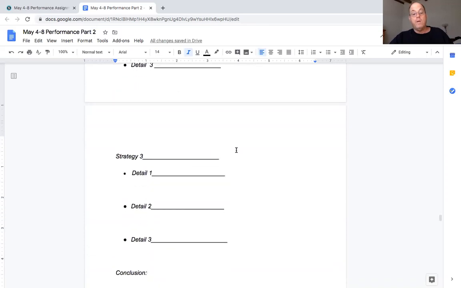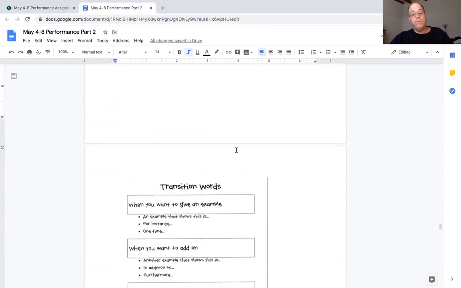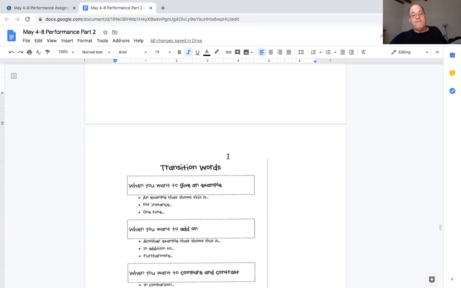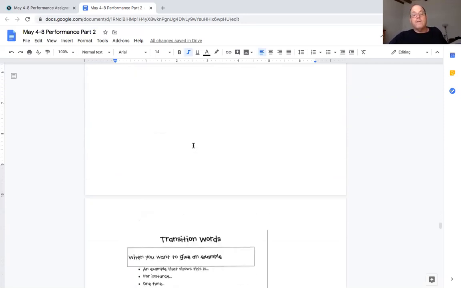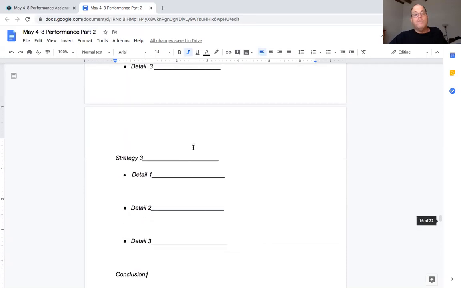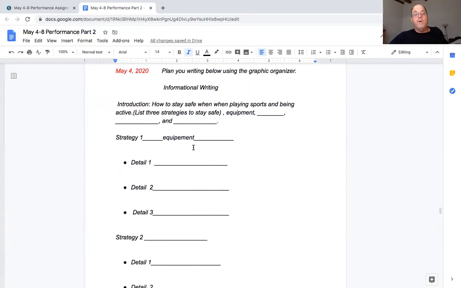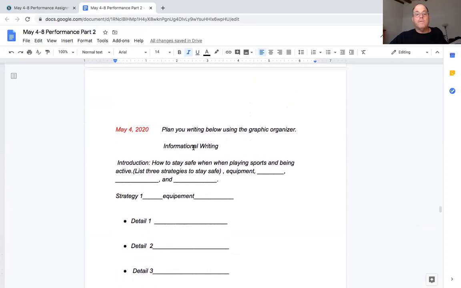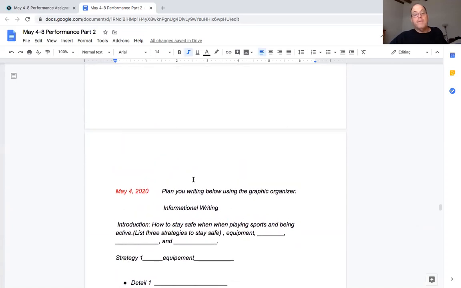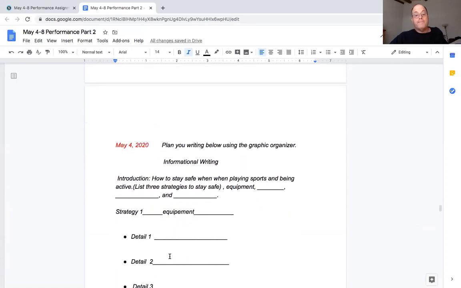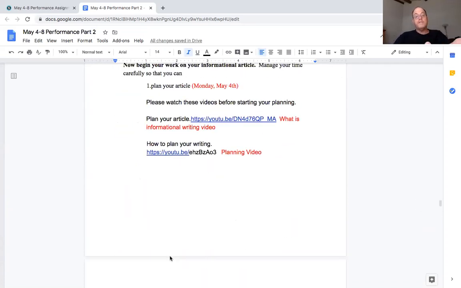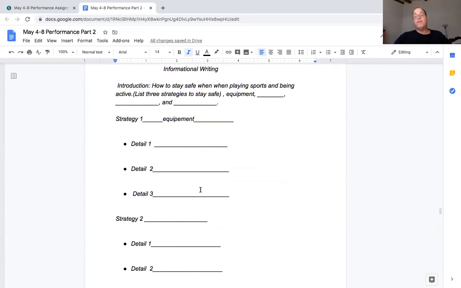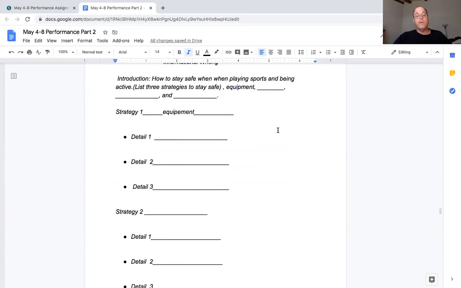And we'll move on tomorrow, because then you have to have transition words. Here are some examples of transitions. When we go to writing, I'll teach you more about that. But all you need to do for Monday, and look, you don't have to submit it, you can just keep your notes for the next day, is fill out this first plan, this graphic organizer, called May 4th. Watch these two videos, fill this out, and then we'll come back. I'll give you a video for Tuesday and what you do next, okay?